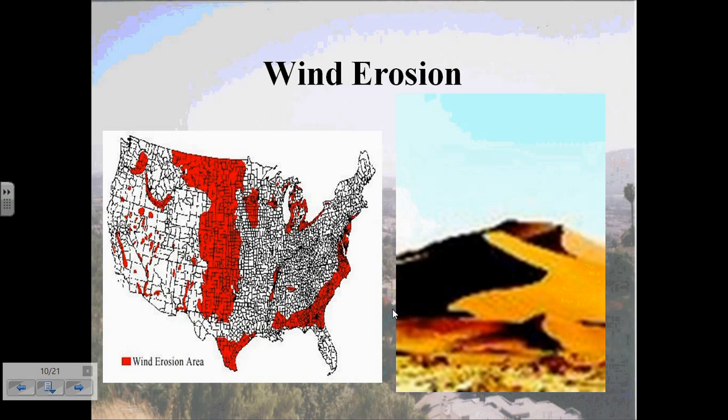Here is an example of how wind erosion can affect the U.S. As you can see from the map, the red area represents areas that feature high amounts of wind erosion. If you notice in the Midwest regions near Texas and Oklahoma, you notice a high volume of red color. You also notice the same coloration near the eastern coast of the United States.